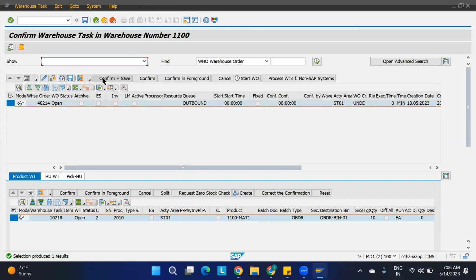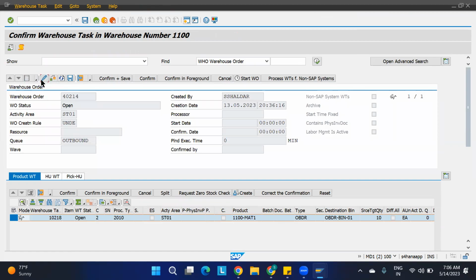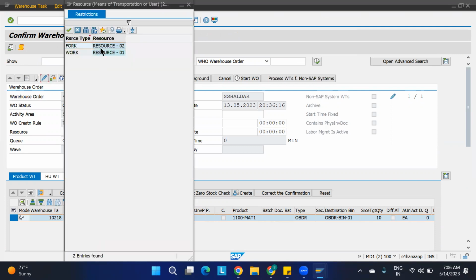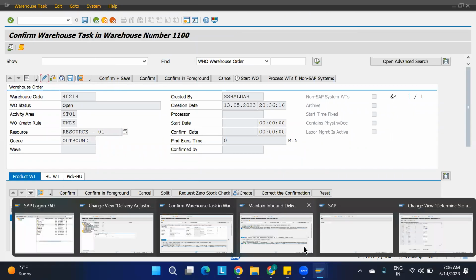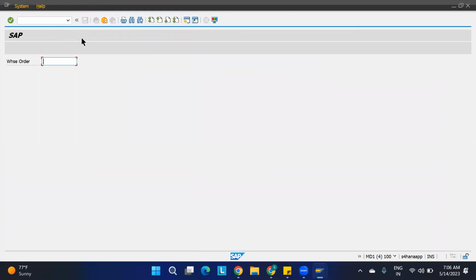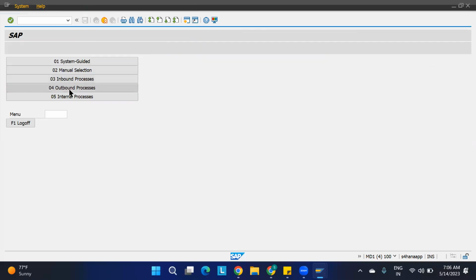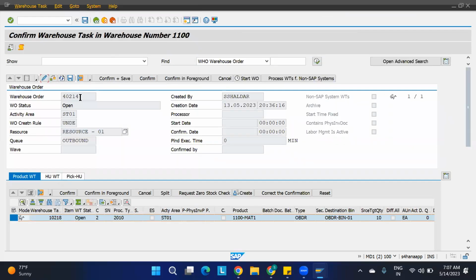Now here in the confirmation page, just assign the resource. Okay, I'm assigning the resource here. Resource 1 I'm assigning. Enter, save it. Go to the RF screen. Okay, go back. Excellent. Now what I'm doing, outbound process, outbound picking here. Picking system guided is there, picking queue is there, picking by warehouse task is there, warehouse order is there. Let us take warehouse order only. So this is my warehouse order.